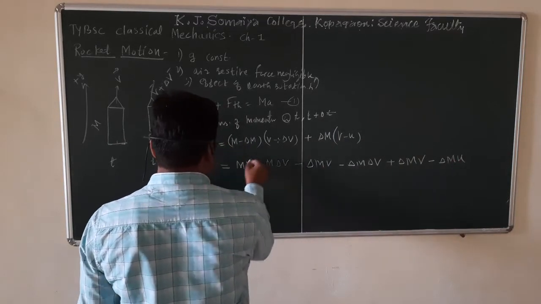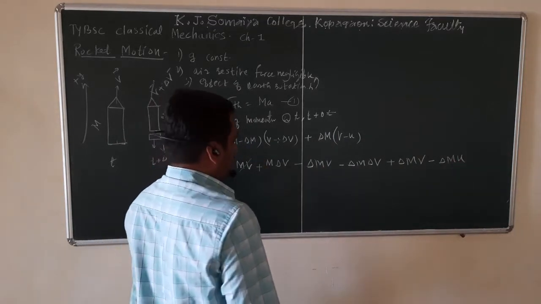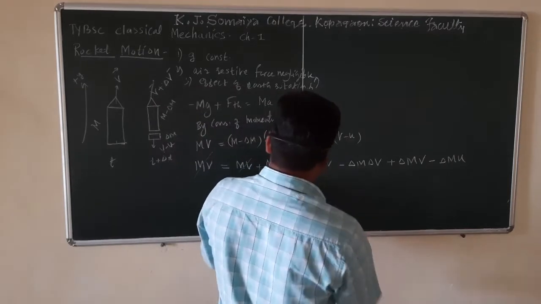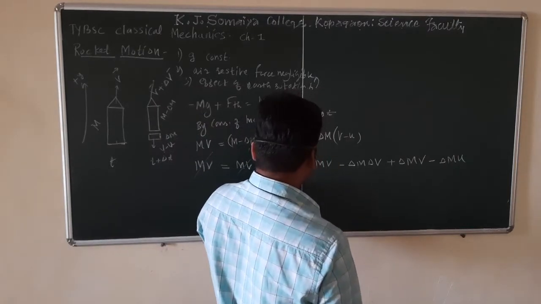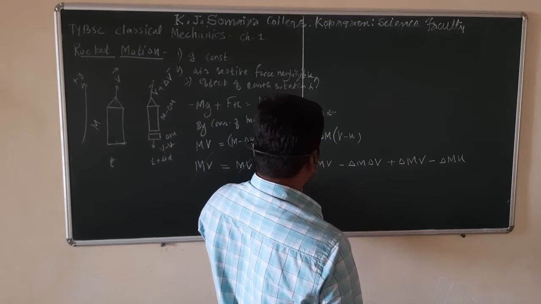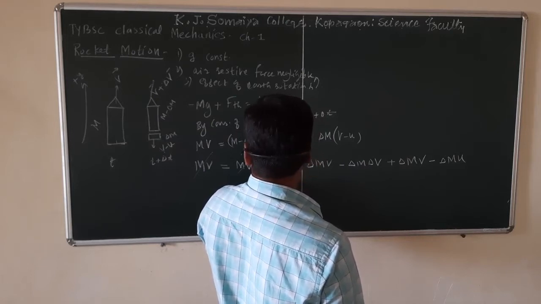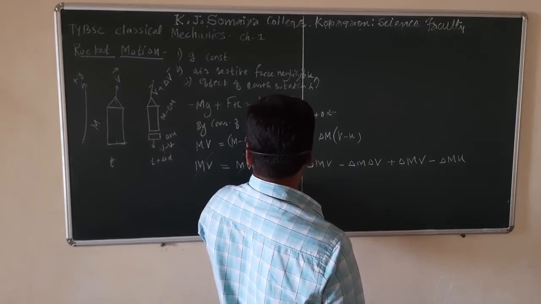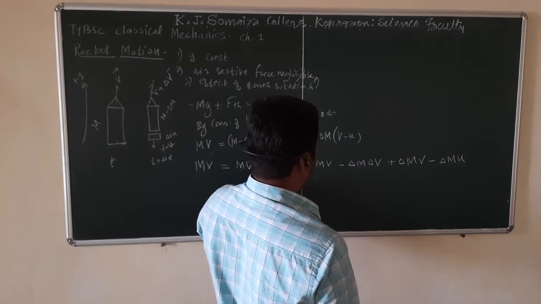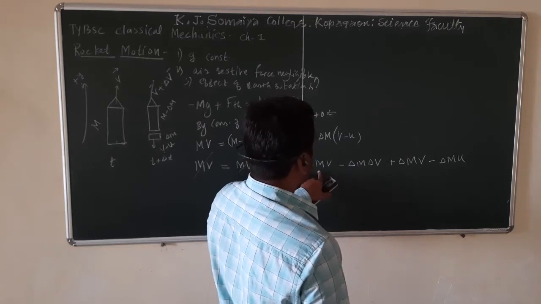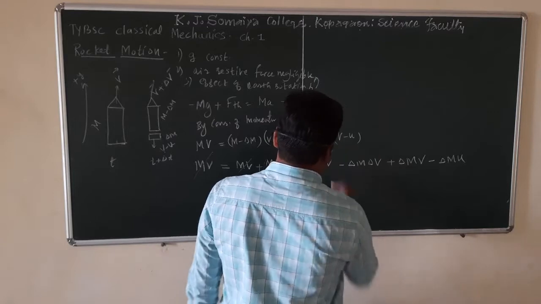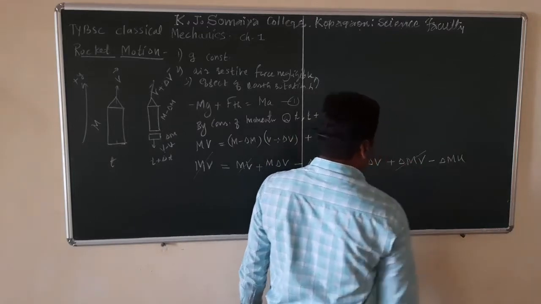We can cancel mv. The next factor we can cancel, which factor we can cancel? Minus delta m into v and plus delta m into v.